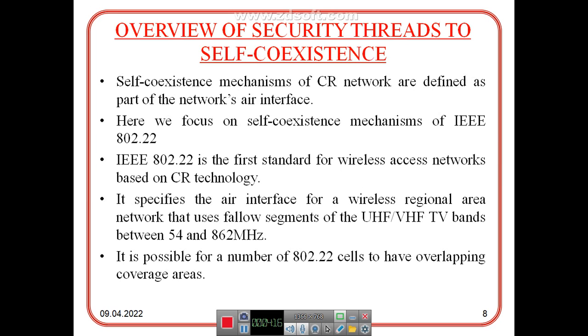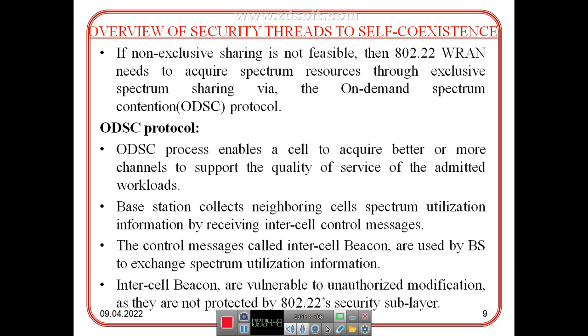Then the self-coexistence mechanisms of CR networks are defined for part of the network or air interface. Here we focus on the self-coexistence mechanism of IEEE 802.22. IEEE 802.22 is the first standard for wireless access networks based on CR technology. It specifies the air interface for a wireless regional area network that uses vacant segments of the UHF or VHF TV bands between 54 and 862 MHz. It is possible for a number of 802.22 cells to have overlapping coverage areas.